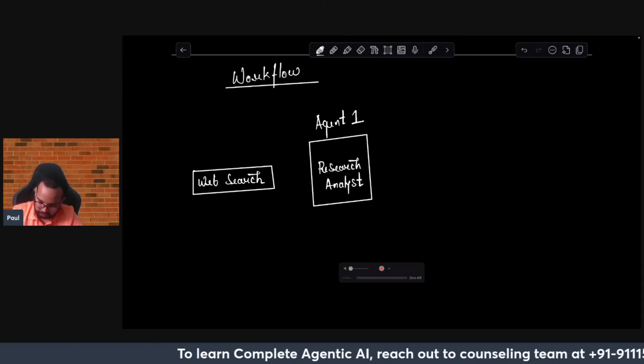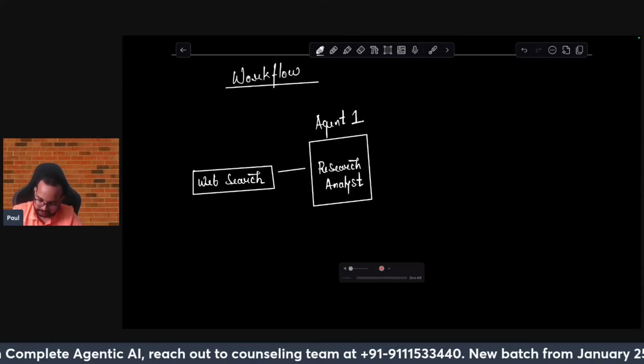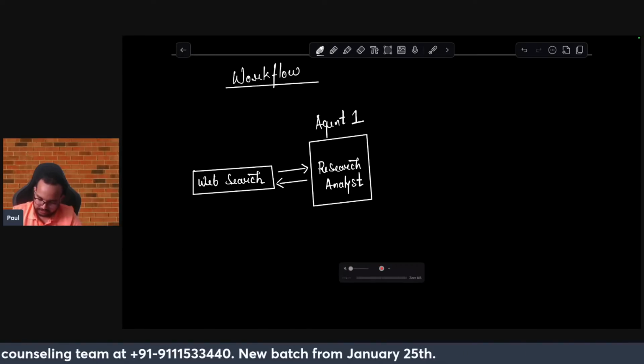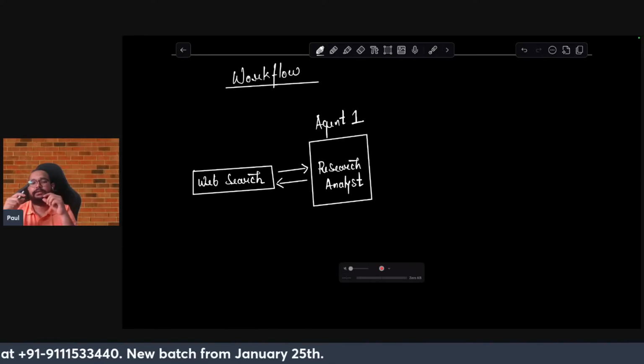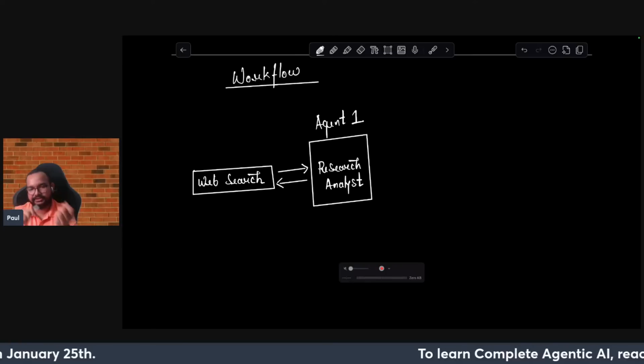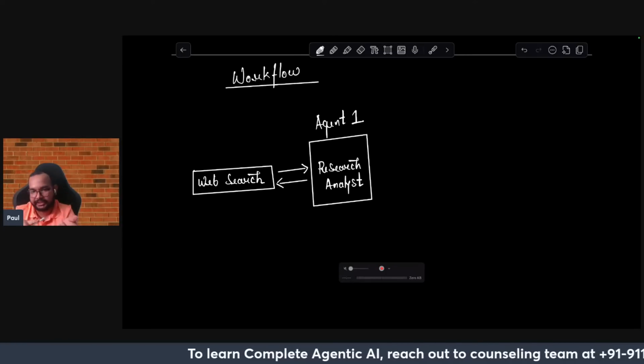So the flow of information will be from the tool, in both directions. It means that web search is a tool, and the agent can access the tool, so the flow of information will be in both of the directions.